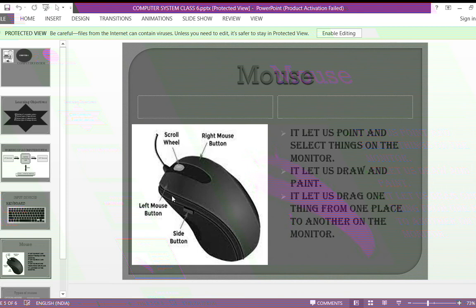Can you tell me what is the use of this left mouse button? Okay, with the help of the left mouse button, we do one click, and whenever we double click, that is clicking two times on the left mouse button, our file or document will open. Then what is the use of this right mouse button?